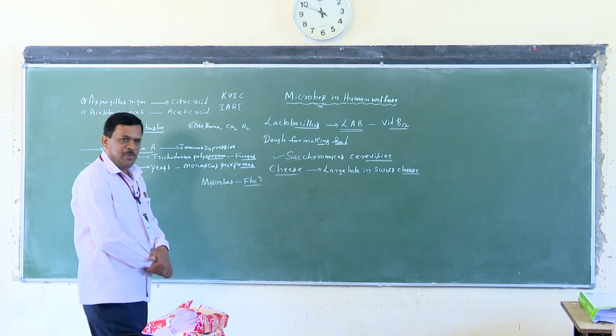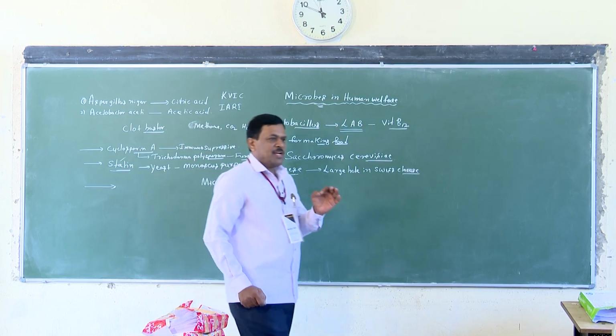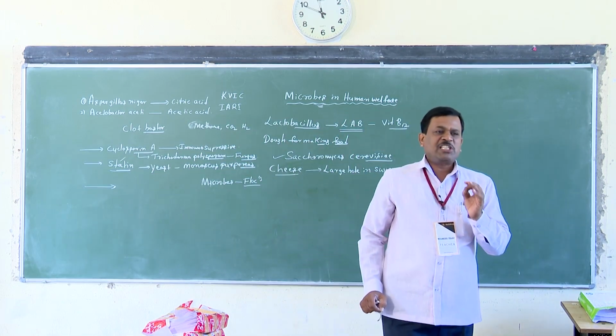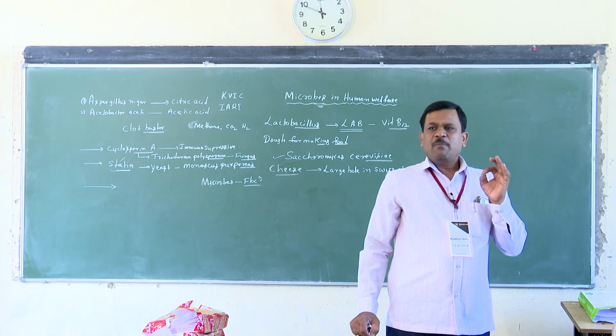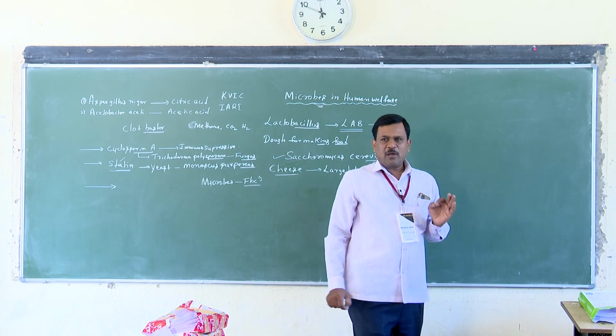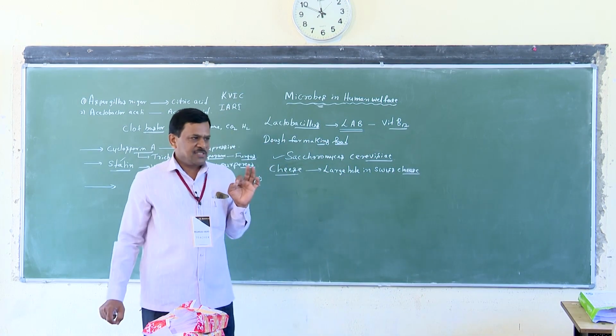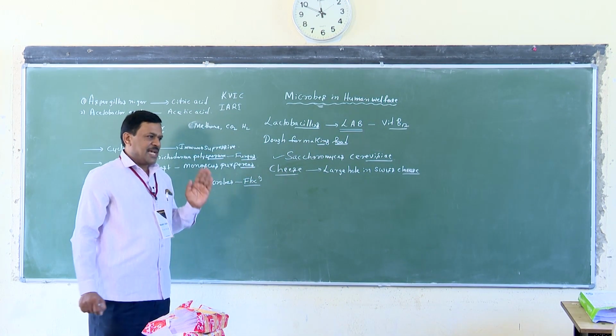Have you heard the names ladybird and dragonfly? They help get rid of aphids and mosquitoes. The second one is Bacillus thuringiensis, which gets rid of butterfly caterpillars. It is also available in sachets.